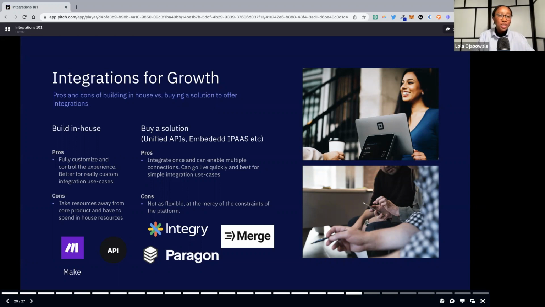Another really cool one is AirShare. It's a social media unified API. I think it's so brilliant. With one connection to AirShare, you can have connections to all of the social media posting platforms. So if you want to enable your customers to post to LinkedIn and Twitter and YouTube and TikTok, you can do that through one API, as opposed to making those connections yourself.